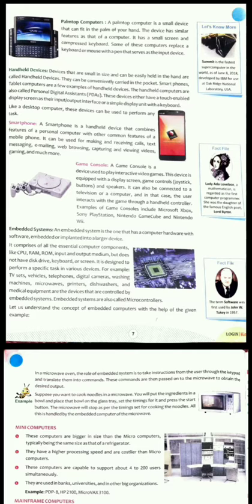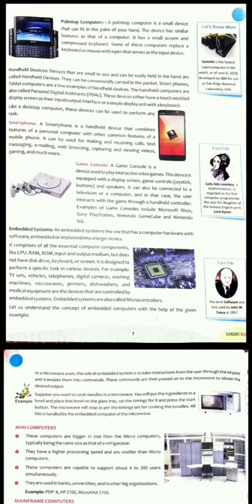Okay, it can also be connected to a television or a computer, and in that case the user interacts with the game through a handheld controller. Examples of game console include Microsoft Xbox, Sony PlayStation, Nintendo GameCube and Nintendo Wii. Okay, these are the examples of game console.